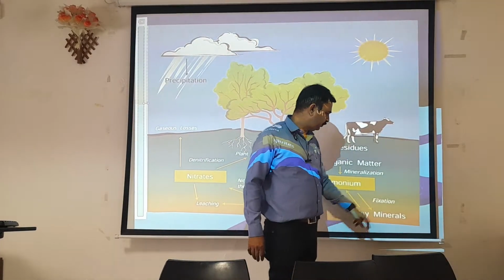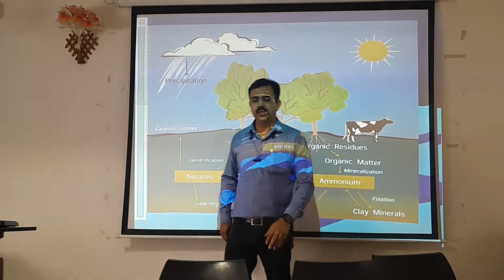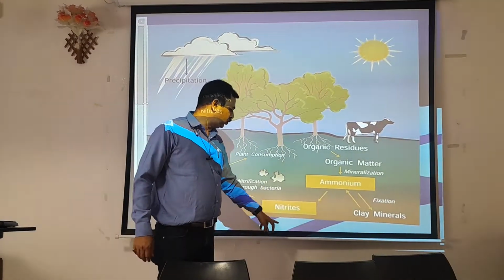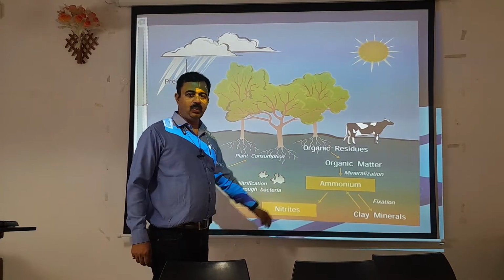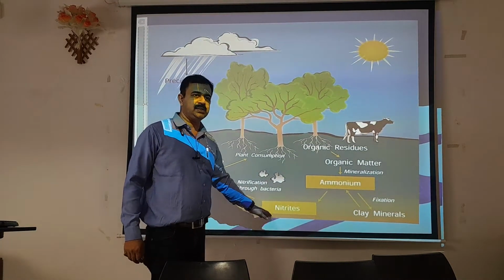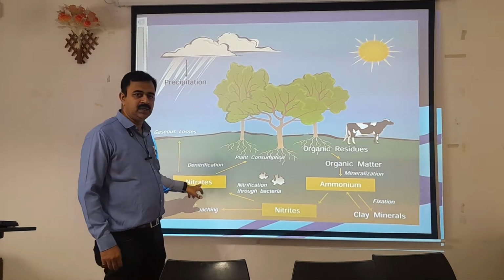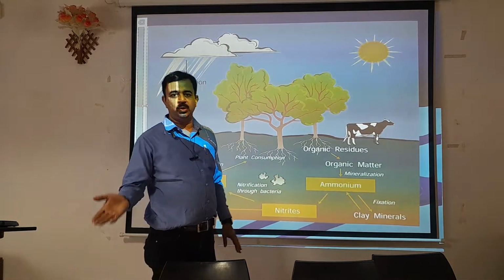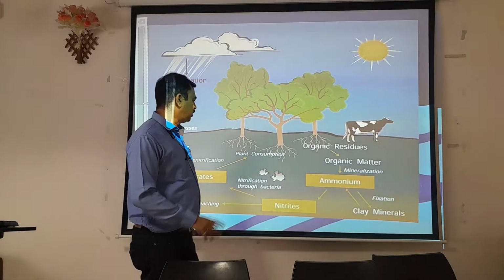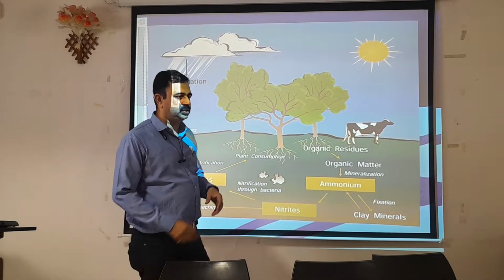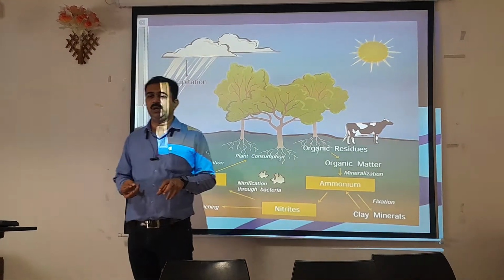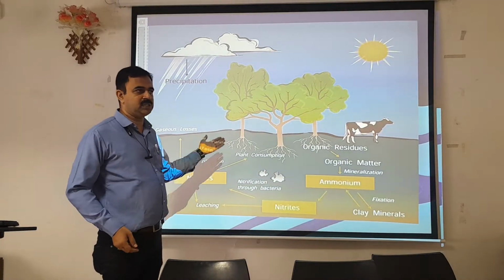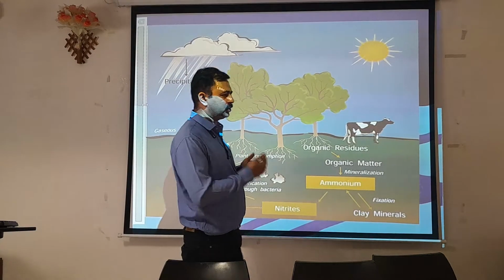For example, fixation. Fixation of nitrogen is one of the important processes by which ammonia is converted into nitrites. And once nitrites are formed, these nitrites are converted into nitrates, which are a very simple form where the nitrogen molecule has been removed out. And this nitrogen is now helpful to the plants. They can easily absorb that nitrogen and consume it for growth and development. So this cycle is continuously going on.